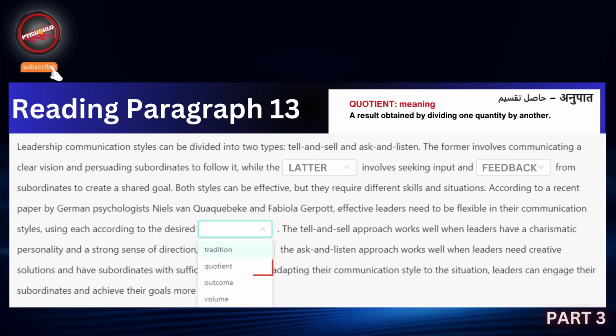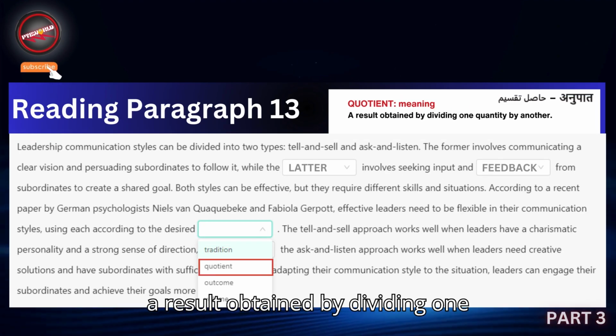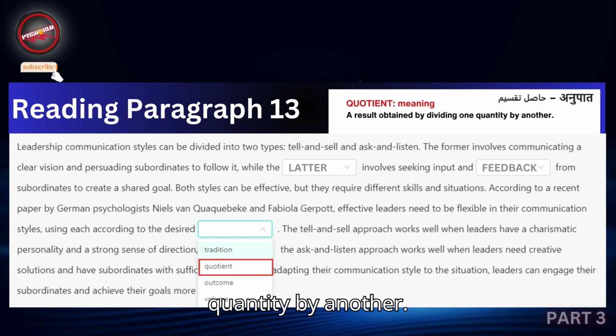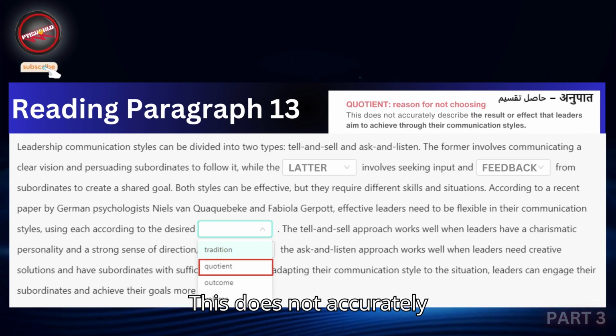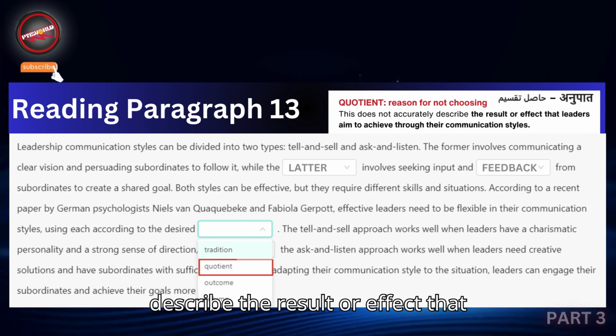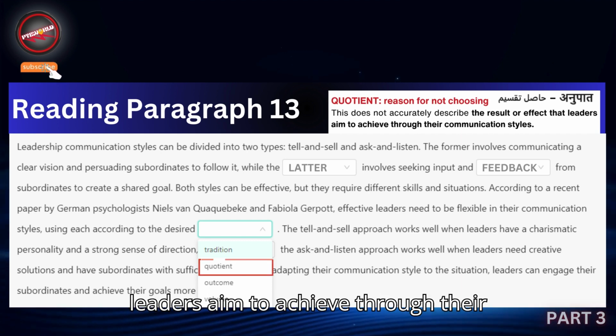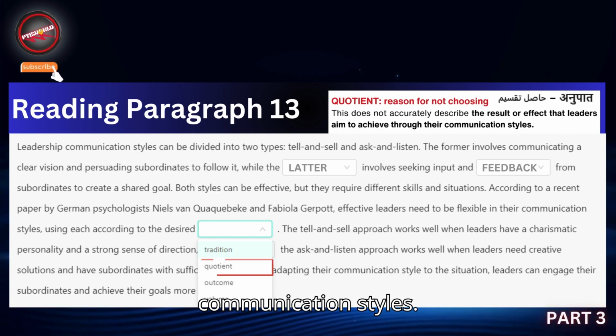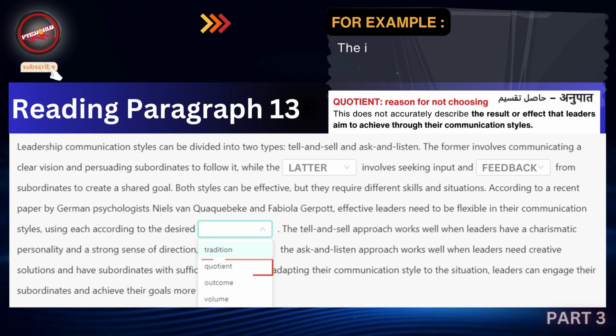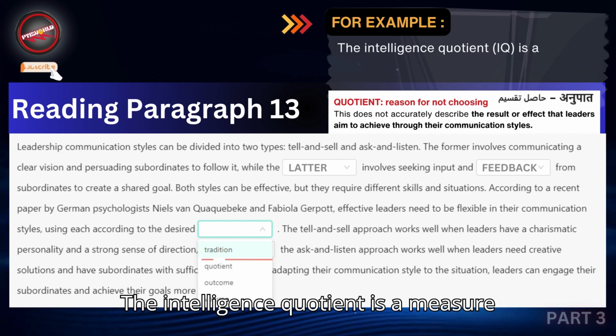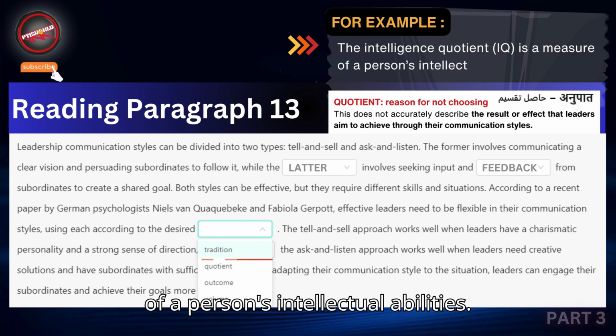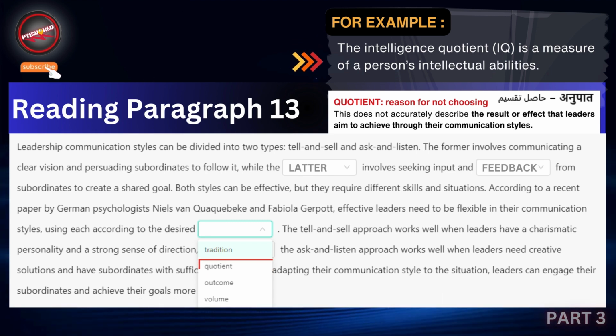Quotient. Meaning, a result obtained by dividing one quantity by another. Reason for not choosing: this does not accurately describe the result or effect that leaders aim to achieve through their communication styles. Example: the intelligence quotient, IQ, is a measure of a person's intellectual abilities.